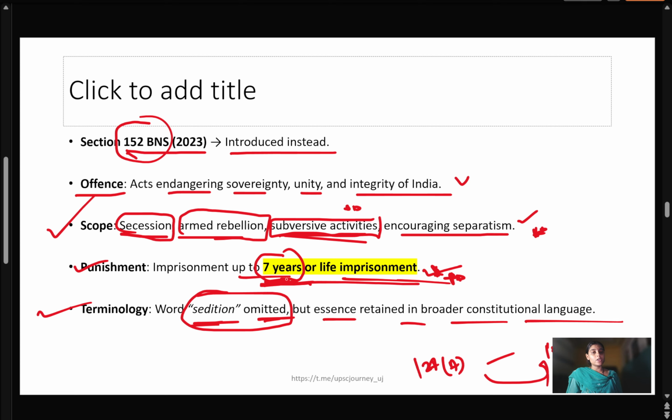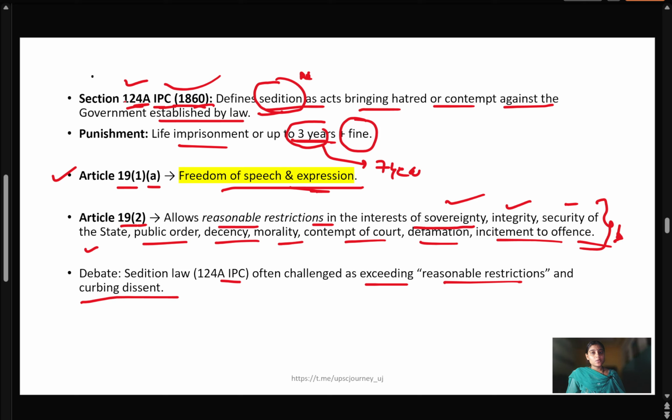Sedition under Section 124A of the IPC was formed during British rule and is now replaced with BNS Section 152. Very important. It curbs freedom of speech and expression, and allows the government to impose reasonable restrictions on the freedom of speech and expression.